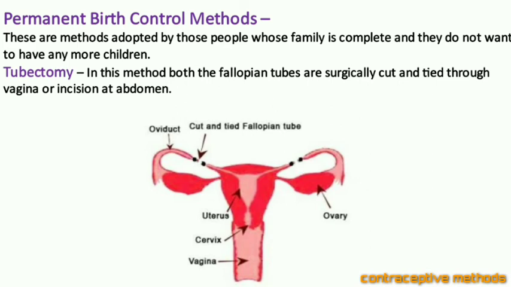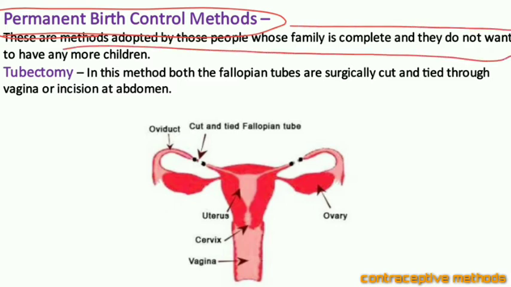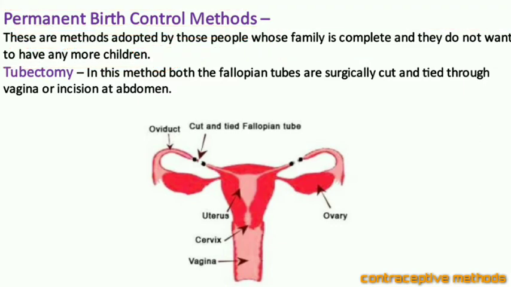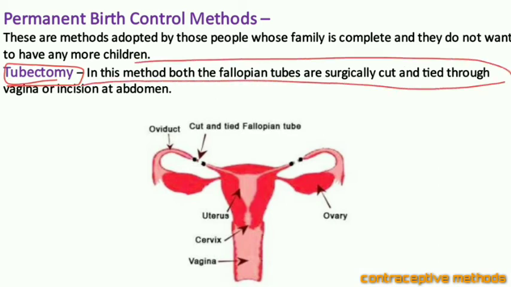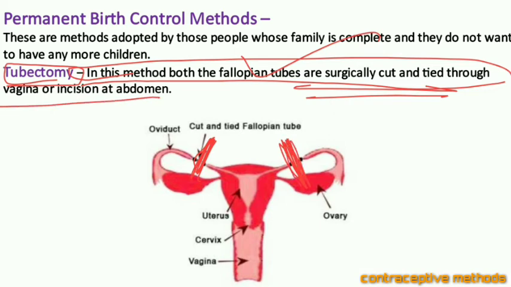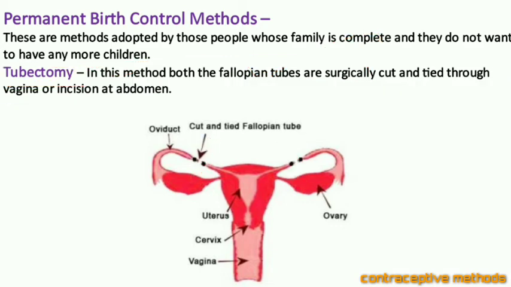The permanent birth controls are the surgical methods, and these are applied when the person does not want to increase the family. When a person does not want more children, then this permanent method is done. In females, there is tubectomy. In this method, both the fallopian tubes are surgically cut. A cut is made at both the fallopian tubes, and a knot is put at both the fallopian tubes.